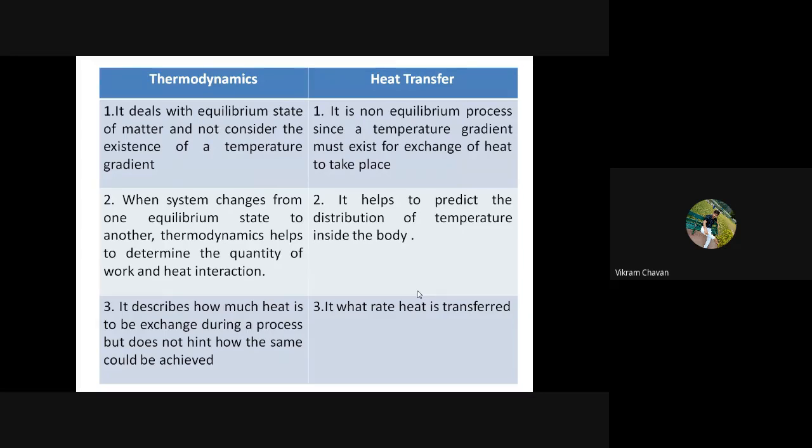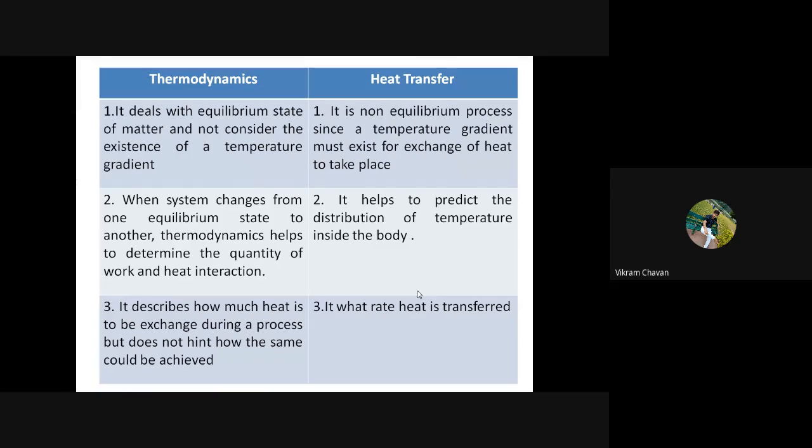Heat transfer is always dealing with the rate. In heat transfer, we come to know how much heat is transferred per unit time, or how much time is required to convert that particular state of a matter.